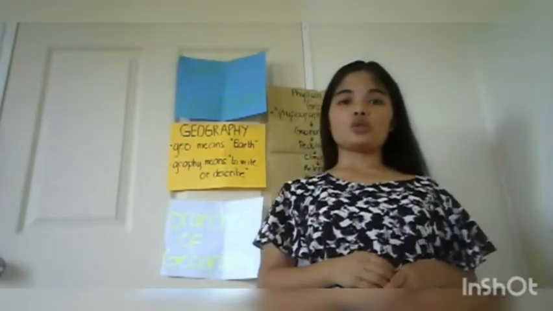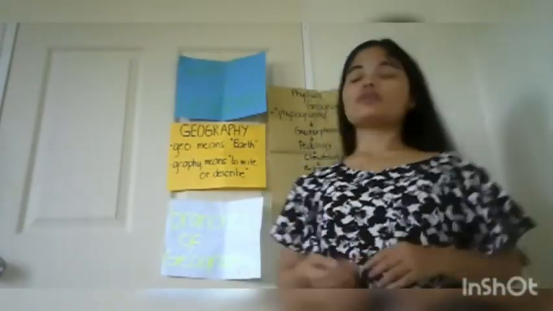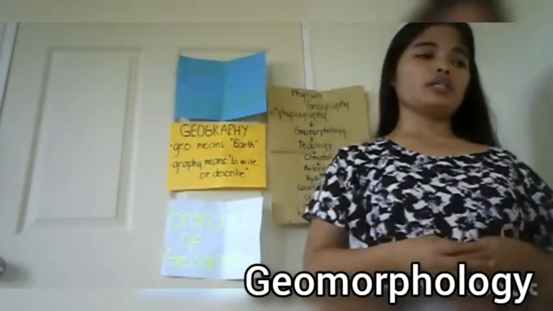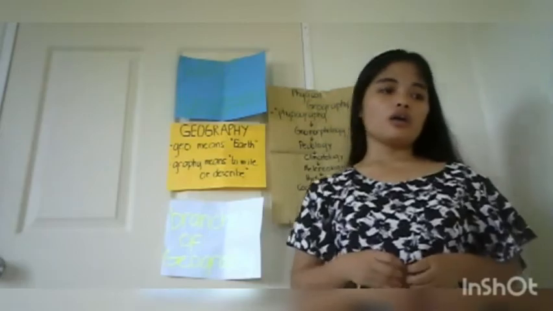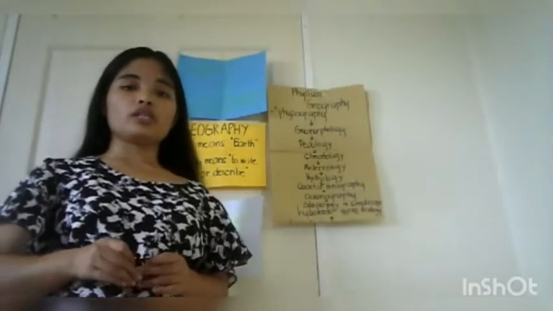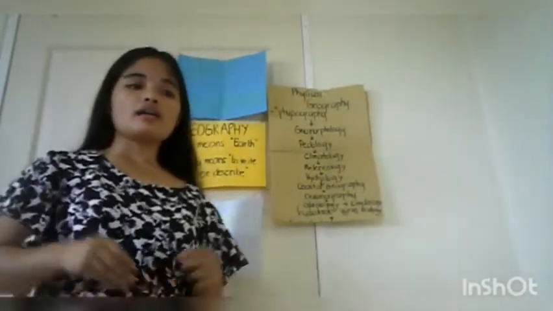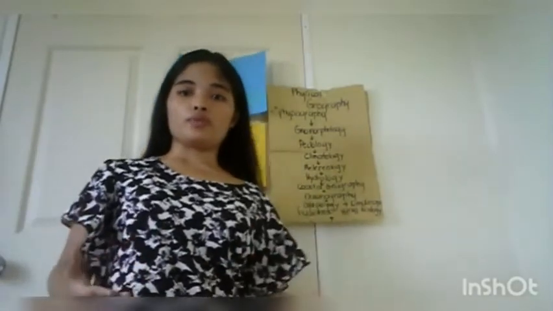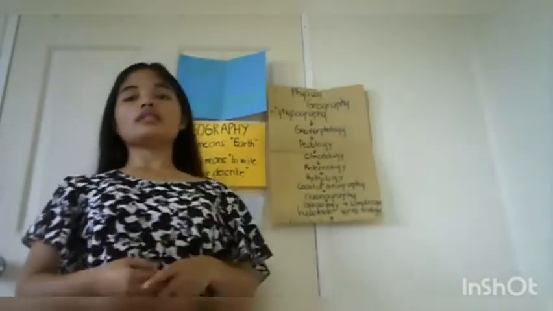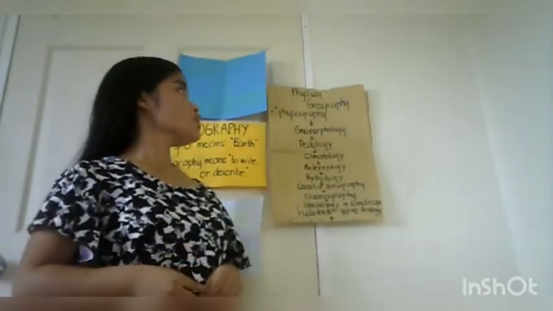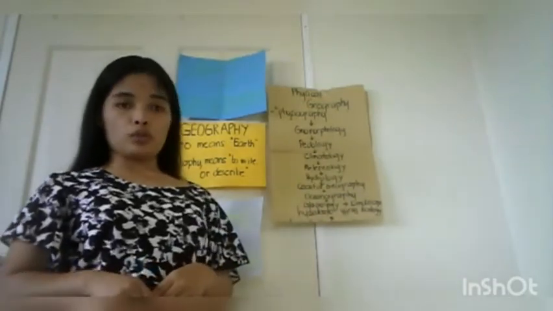Now we will discuss one by one those sub-branches of physical geography. The first one is geomorphology. Geomorphology is a science that deals with the formation and shaping of landforms. The main aim of geomorphology is to study and analyze the formation of different landforms. So, this is all about landforms.